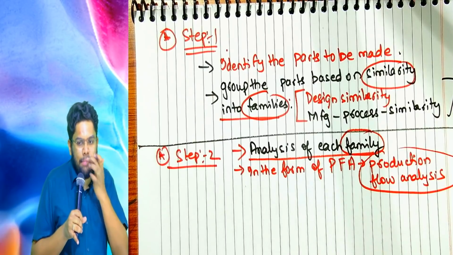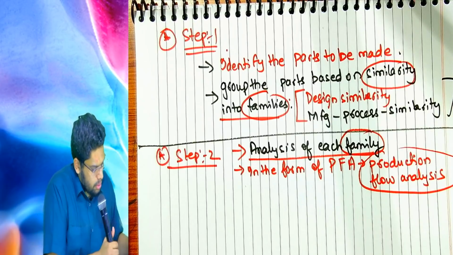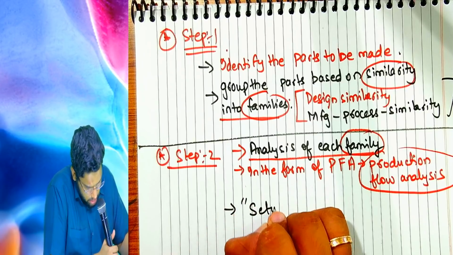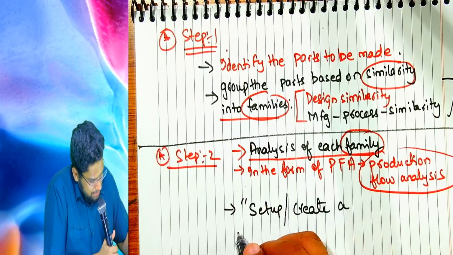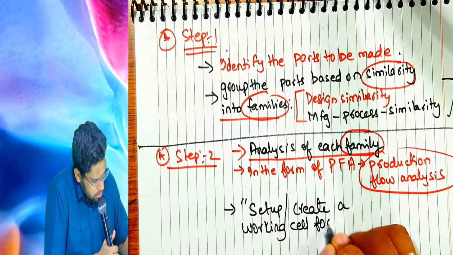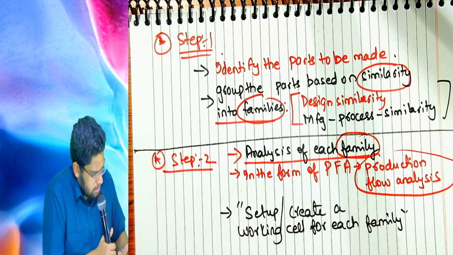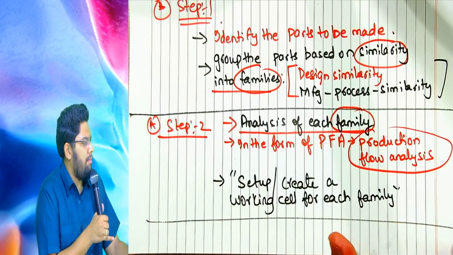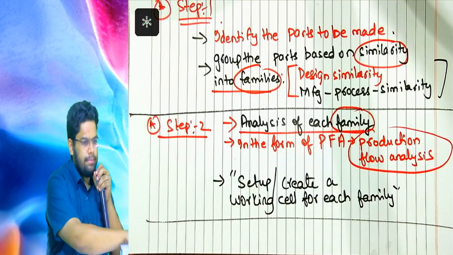Are the parts same or similar? They are not the same, they are just similar. Okay, so analyze each family and then set up or create a working cell for each family. Okay, sir. Set up or create a working cell for each family.